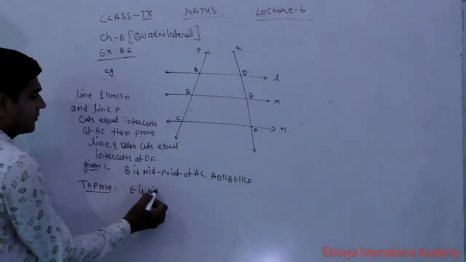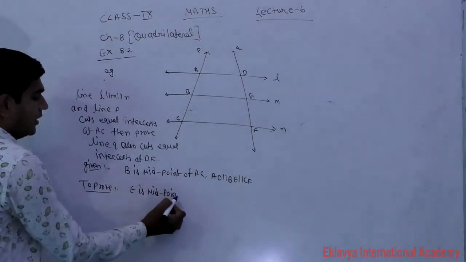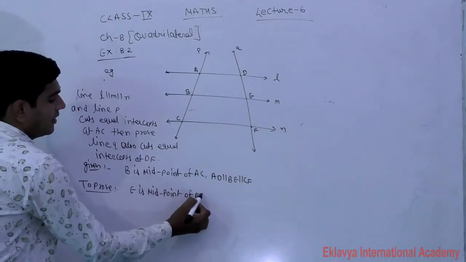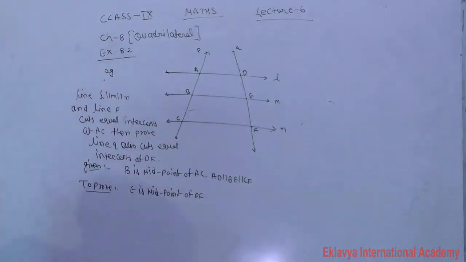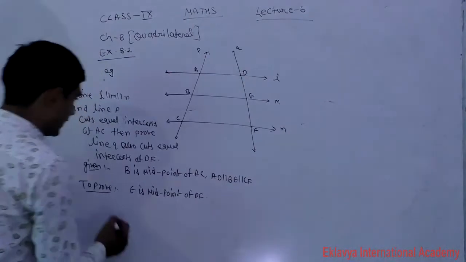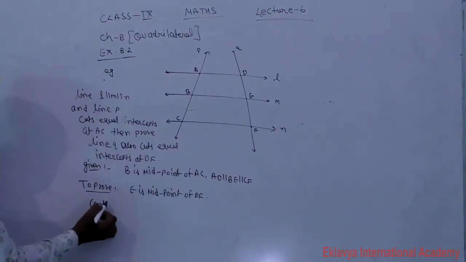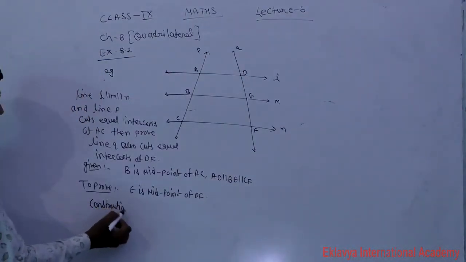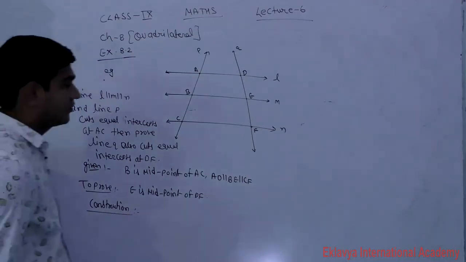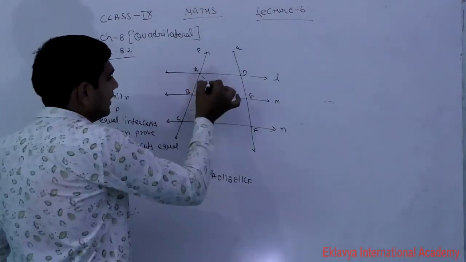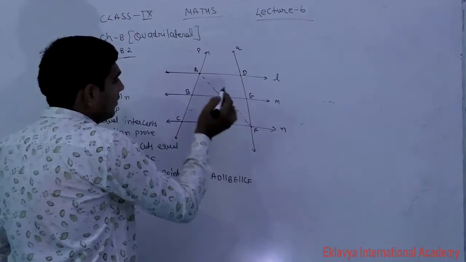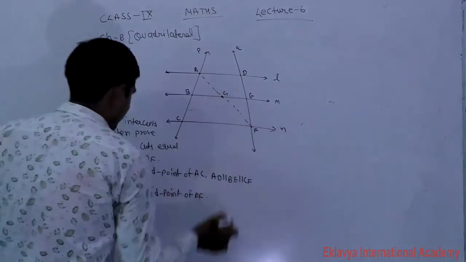E is the midpoint of DF, that we will prove here. For that we will require a construction. In construction, what we will do? Join A to F, which intersects BD at point G.